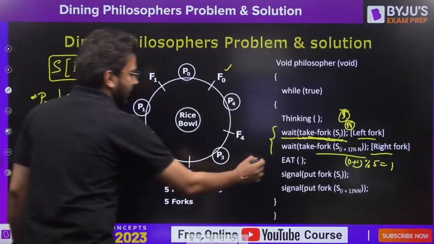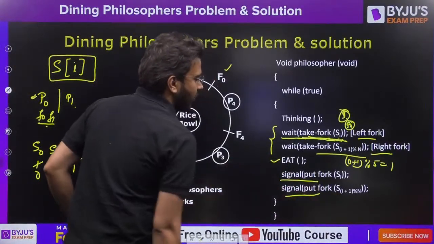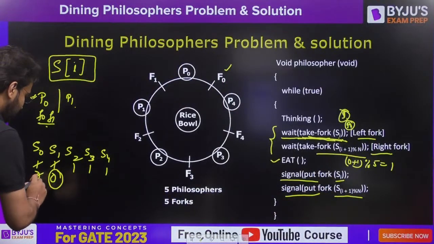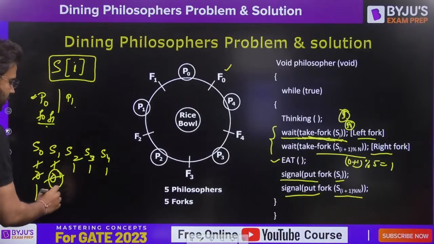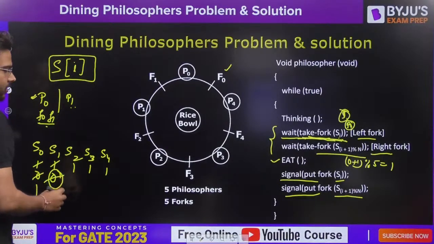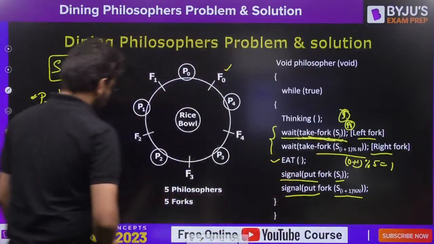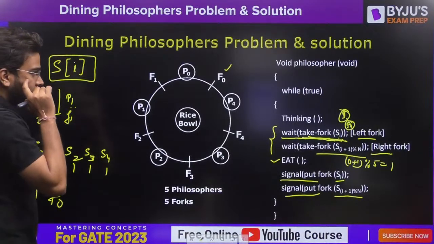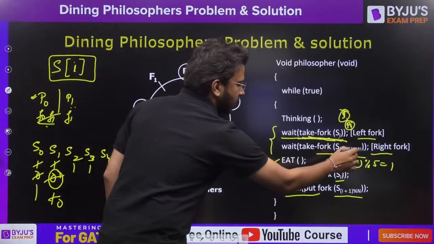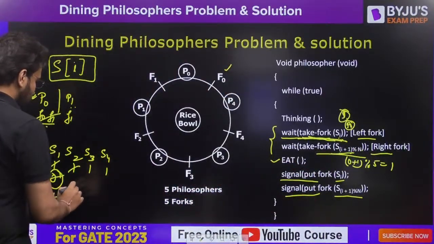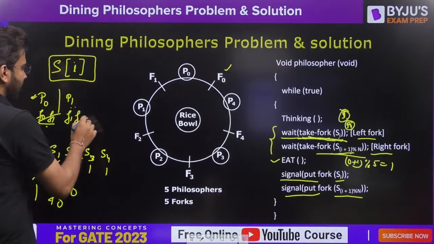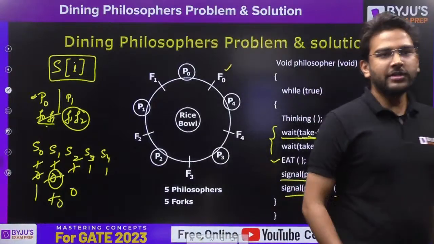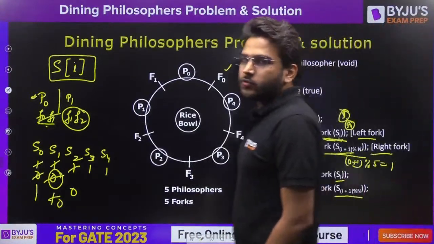Now P0 will perform the eating operation, and after that it is going to signal the value of Si and Si plus 1 mod n. That means it is again going to make each of them 1 after performing eating. Now P1 can perform wait operation on Si, so it is going to make it 0. So F1 will be accessed by P1, and then it is going to go to 1 plus 1 mod 5, that means 2 only. So it is going to decrement the value of S2 and access the F2 fork. In this way we can maintain the synchronization between the philosophers in the dining philosophers problem.